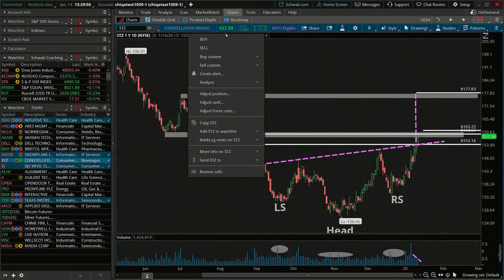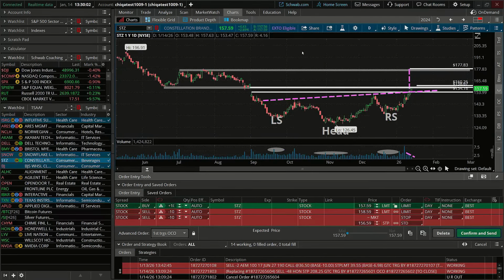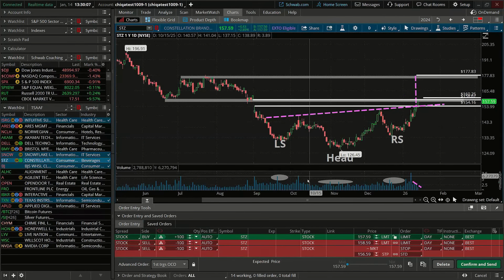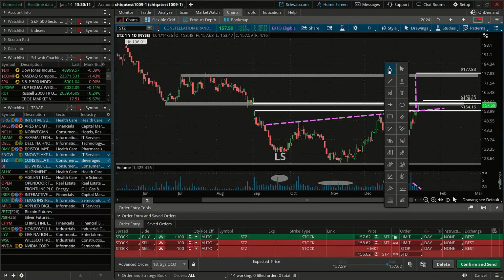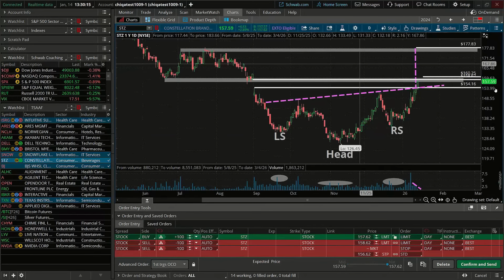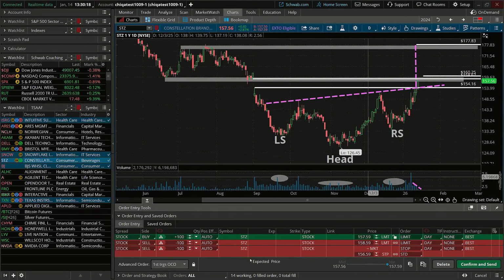So I'm going to go to buy custom with OCO bracket. And we're just going to place a stock trade in this sense. We're going to focus on stock trades today, just like we did last week, since the main focus of today is looking at volume. We are going to talk about some of these targets here.